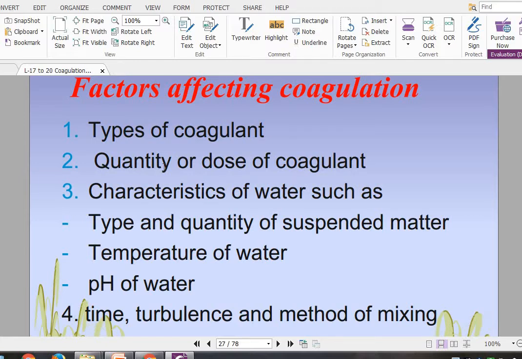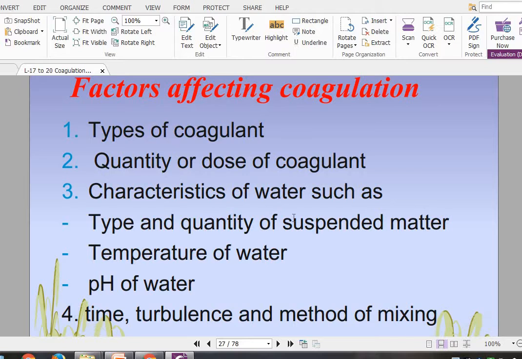If you are adding an excessive dose, then the excess dose will settle down as a precipitate, or if you are adding a very limited dose of coagulant for the process of coagulation, then such a dose will not affect the process of coagulation. Hence it is a very important factor which affects the coagulation process.